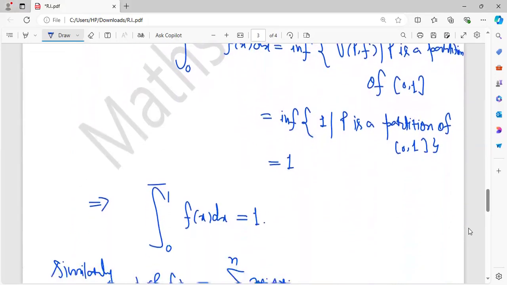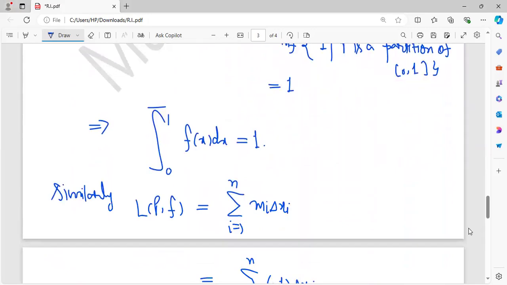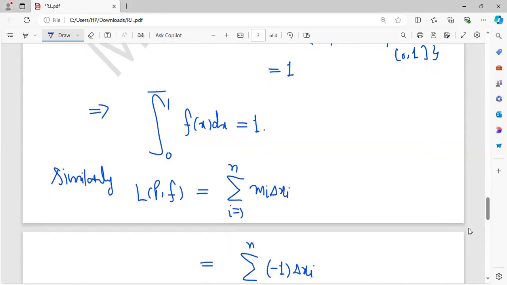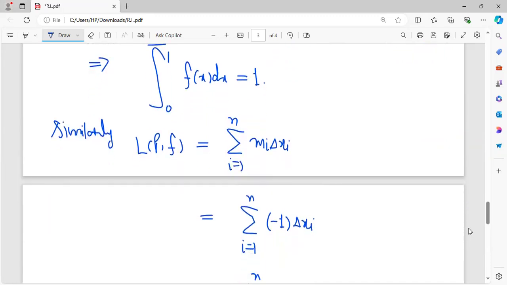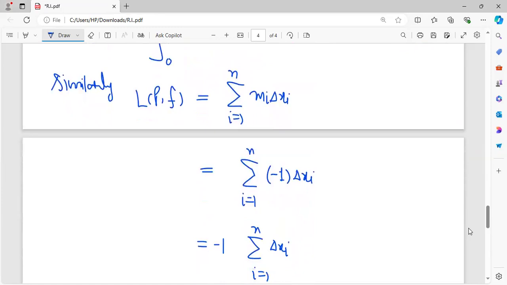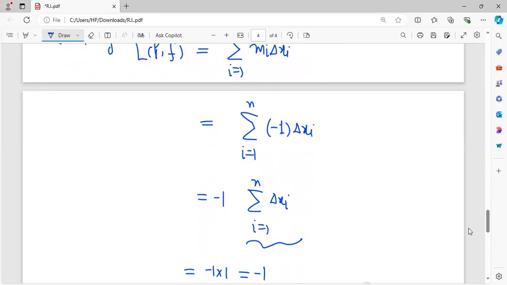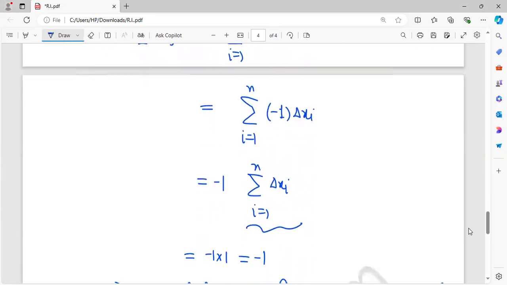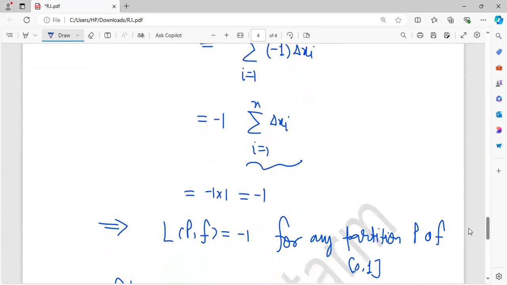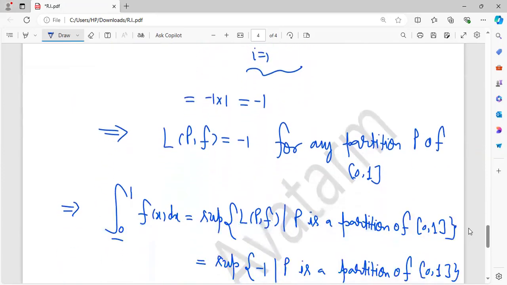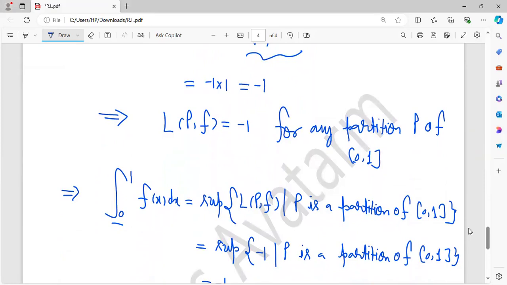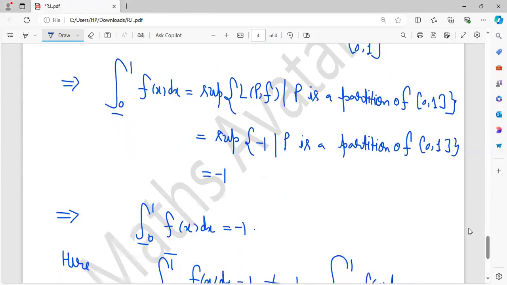Similarly, L(P, f) is the summation, i goes from 1 to n, of small mi delta xi. Because the infimum of f in each subinterval is -1, I put the value -1 in place of small mi. Taking -1 outside, the summation of delta xi, i goes from 1 to n, is 1 minus 0, which is 1. So -1 into 1 is -1. So L(P, f) is -1 for any partition. So the lower integral will be the supremum of L(P, f), and because L(P, f) is -1 for any partition, the lower integral is going to be -1.